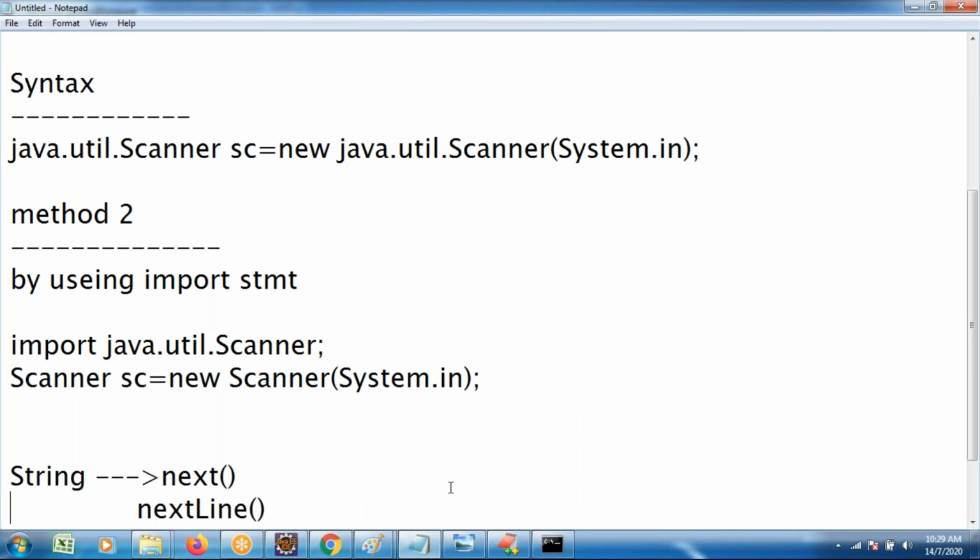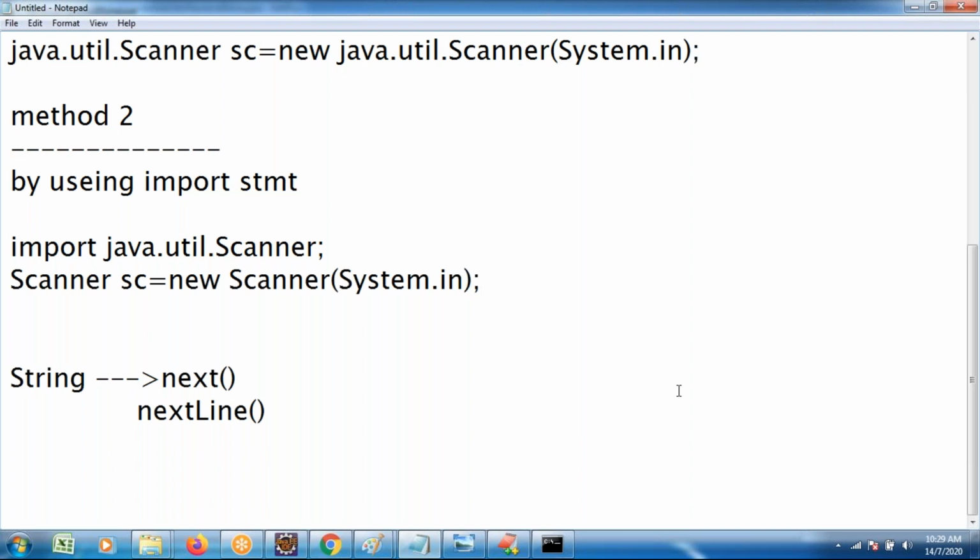Let me ask the question: what is the difference between next and nextLine?